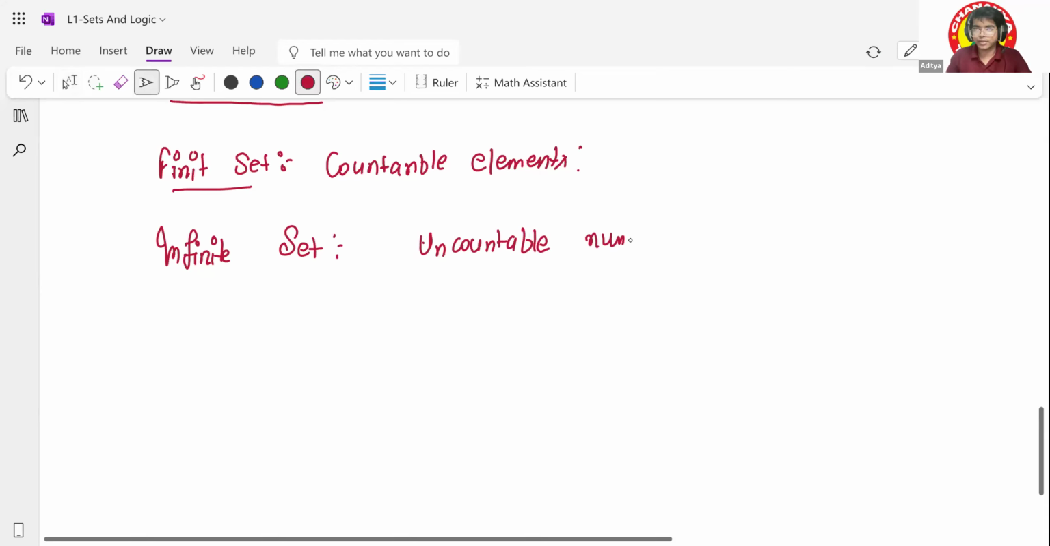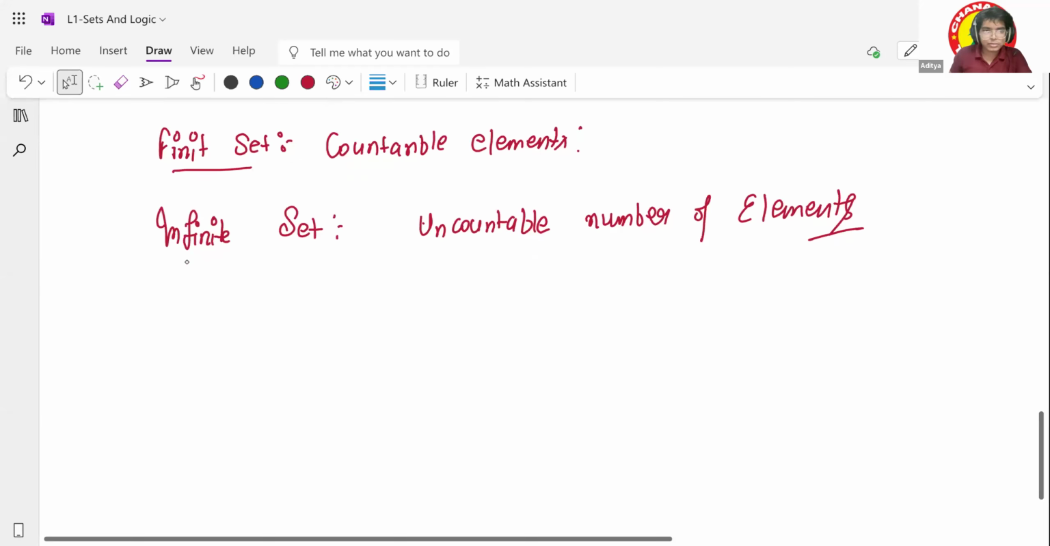Uncountable number of elements, you can say. Okay, so this is what your finite and infinite sets look like. And now we have to do some operations on the set. Okay, properties of various operations on a set and Venn diagram. This is what we have to study next.